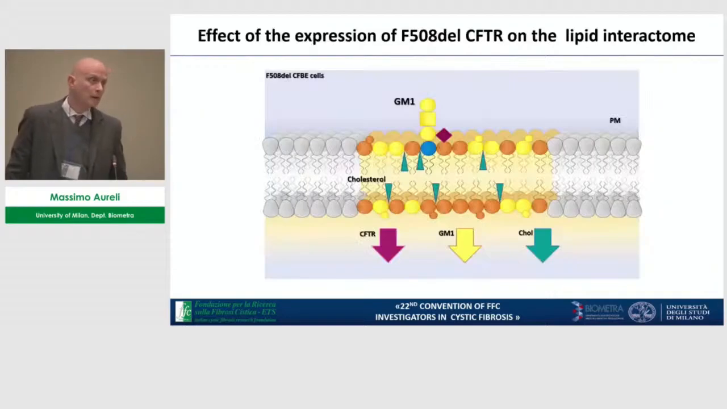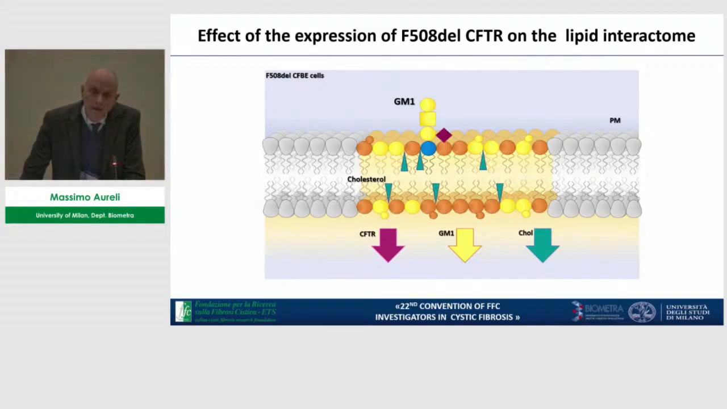Actually, we know that in bronchial epithelial cells where CFTR is absent, such as with the F508 deletion mutation, what happens? The lack of CFTR in the cell plasma membrane is accompanied by a decrease in the content of the ganglioside GM1 and of cholesterol.